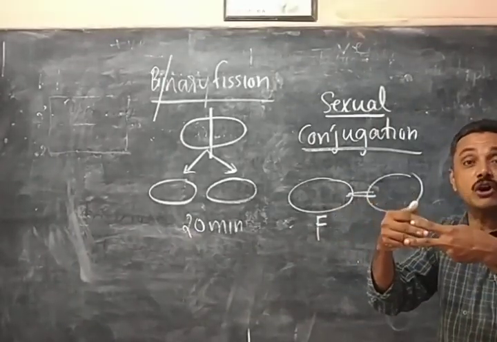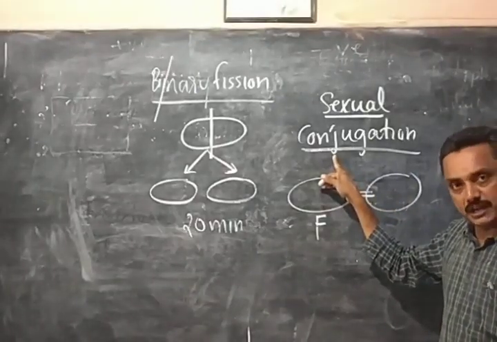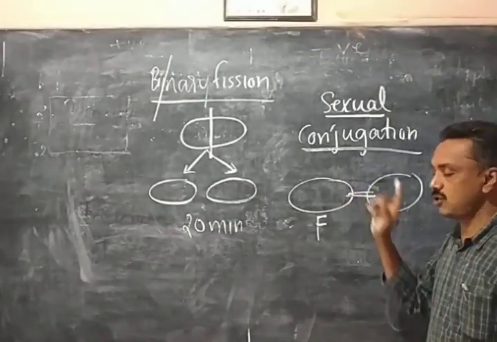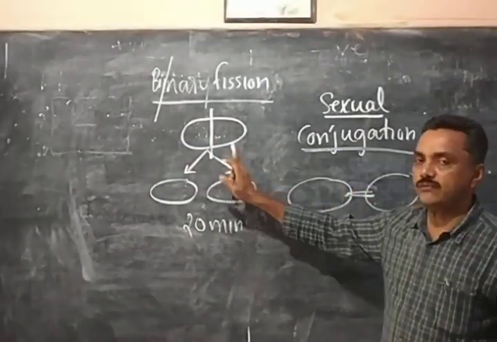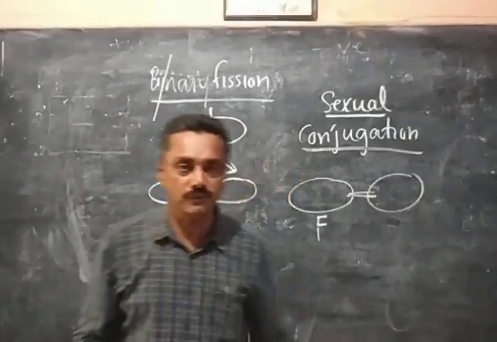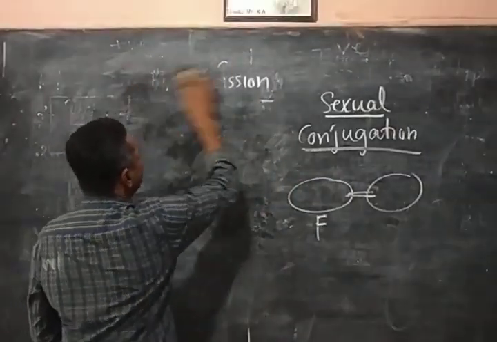That joining process is called what? That joining process is called conjugation. Male, female, plus, minus join together. That process is called conjugation, and you need not go into the details of conjugation. You remember the process called binary fission, the normal method of reproduction. So that is about reproduction in bacteria, a simple method.